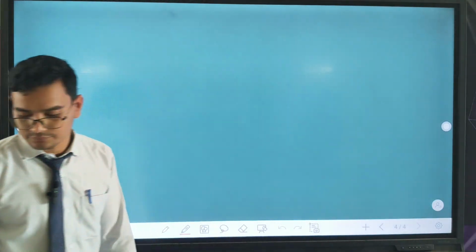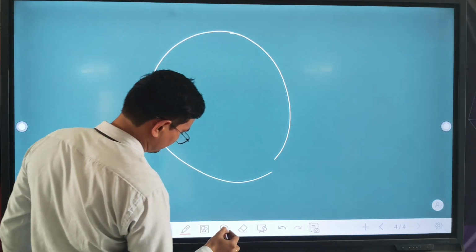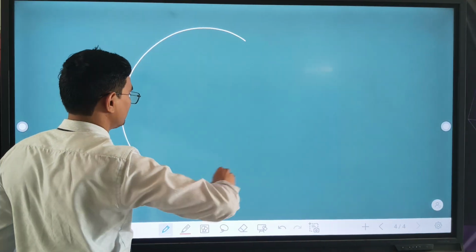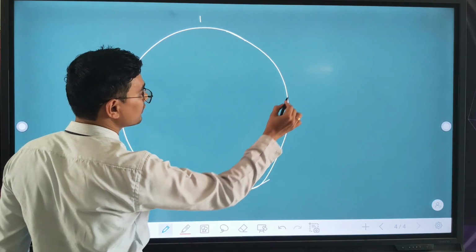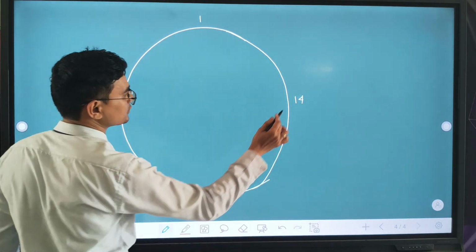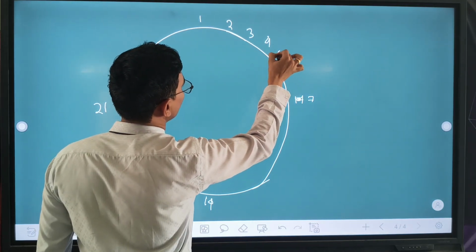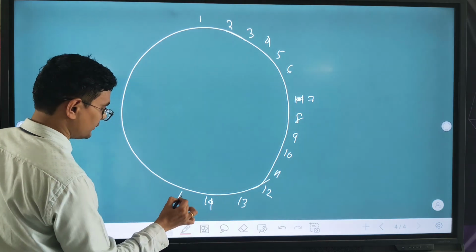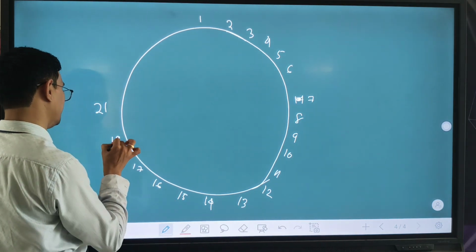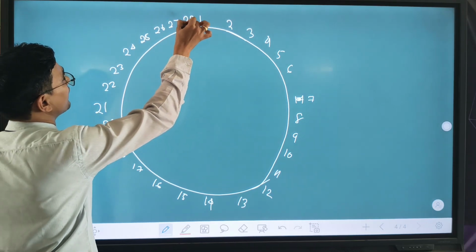Next we discuss the cycle, the total cycle. You see the 28 days, 1 to 28.